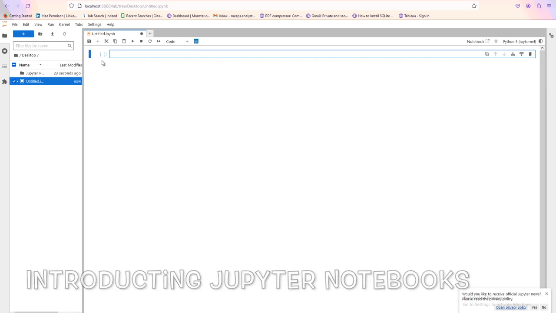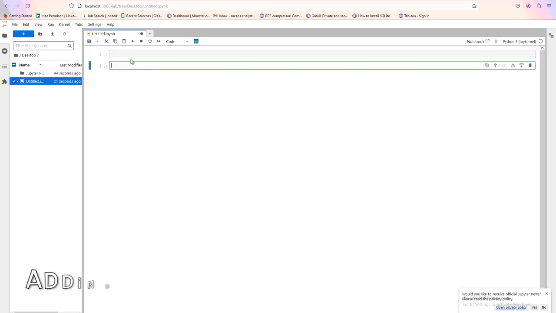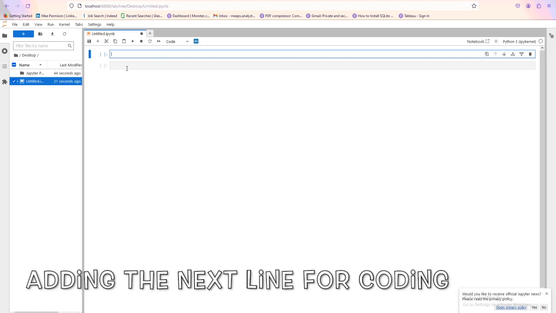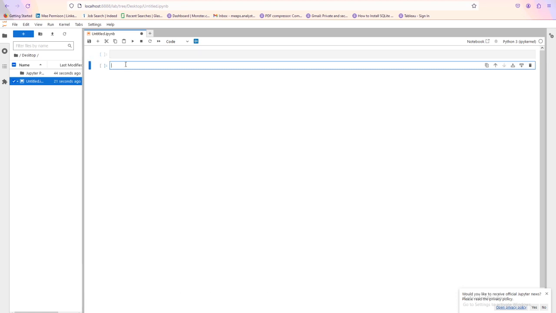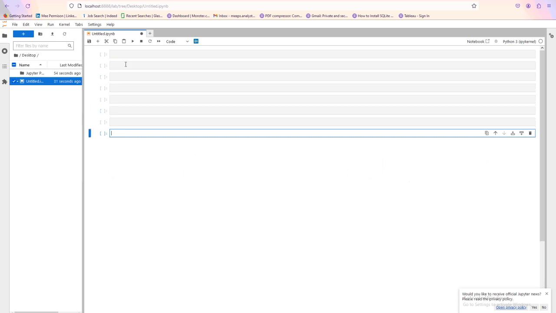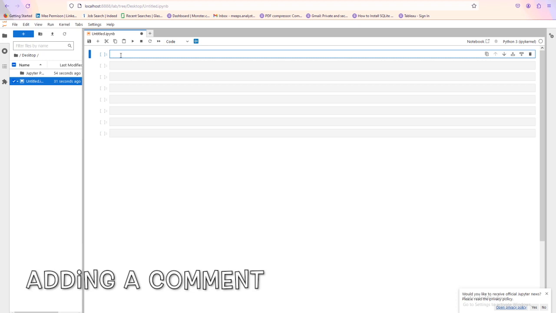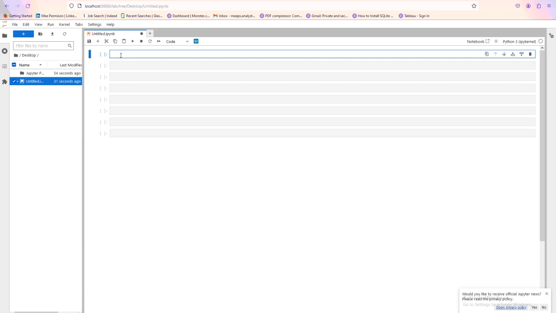I will introduce a little bit about Jupyter Notebook. To add a new line for coding, use Shift Enter. And then I will try to add a comment.